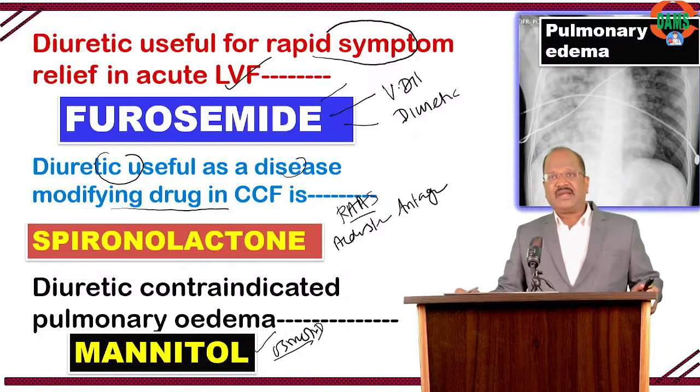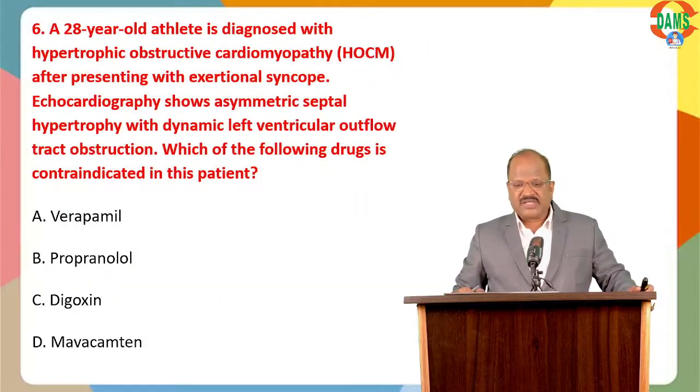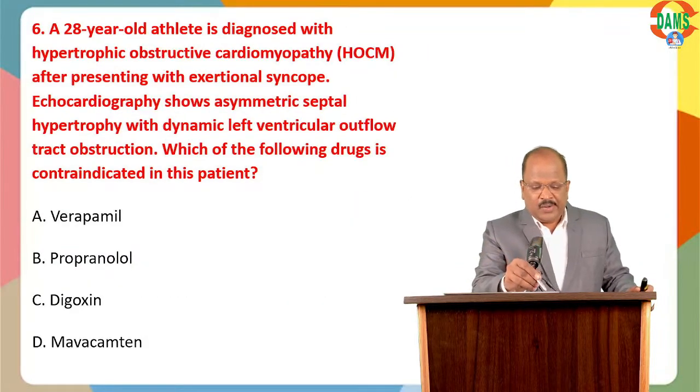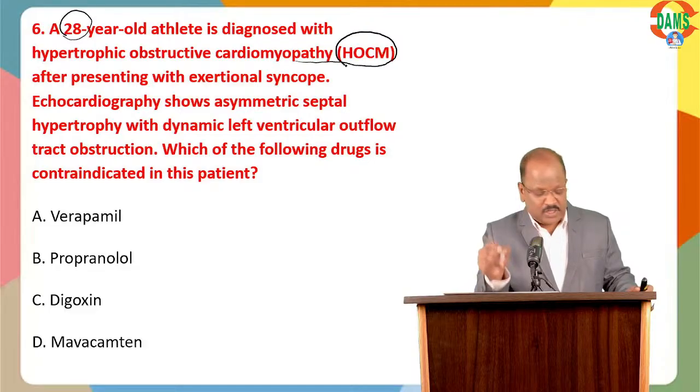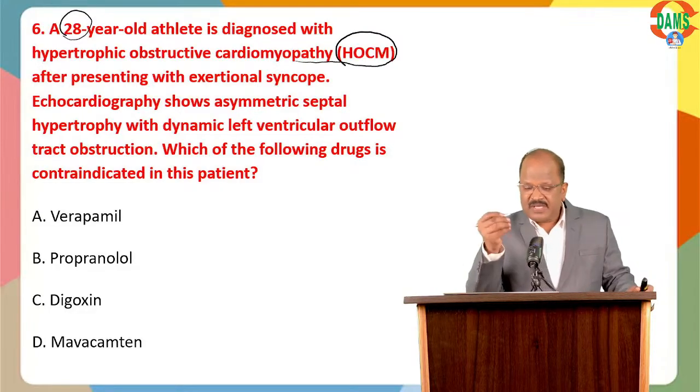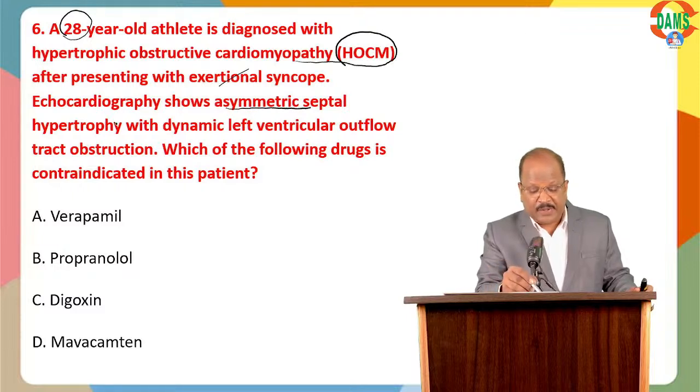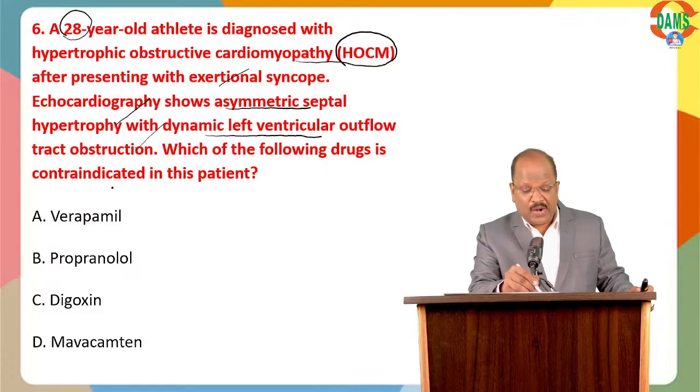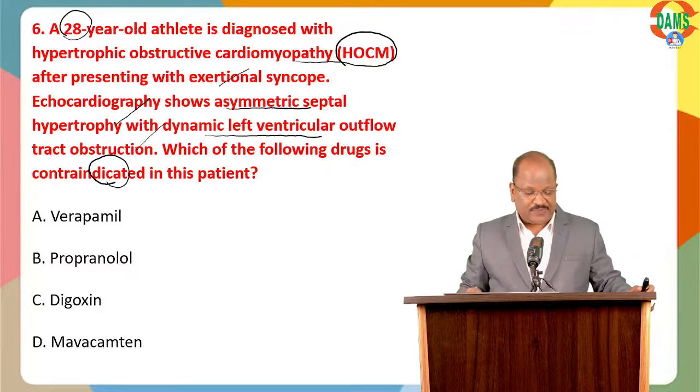That finishes some interesting portion, doctor. Now, question number 6. Ready? A 28-year-old athlete diagnosed with hypertrophic obstructive cardiomyopathy (HOCM), presenting with exertional syncope. Echo shows asymmetric septal hypertrophy with a dynamic LV outflow obstruction. Which drug is contraindicated in this patient? Answer?